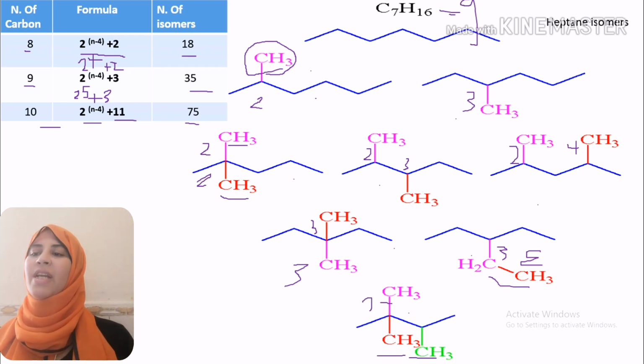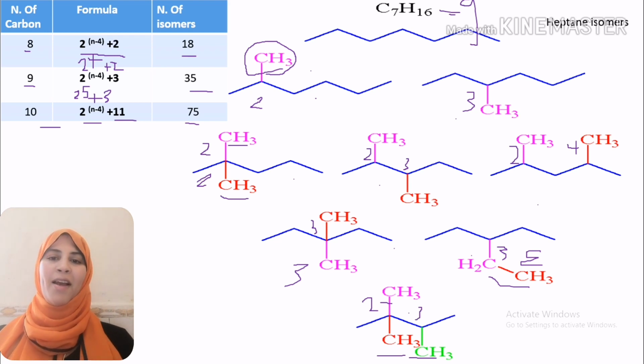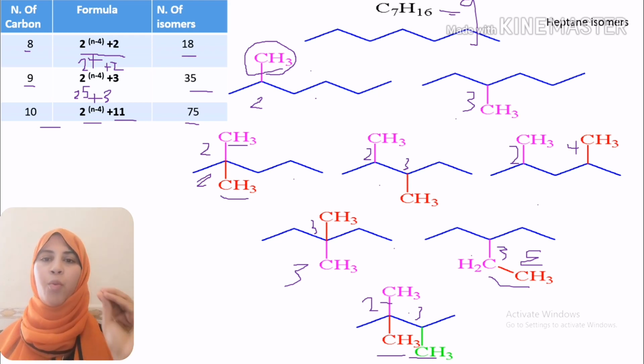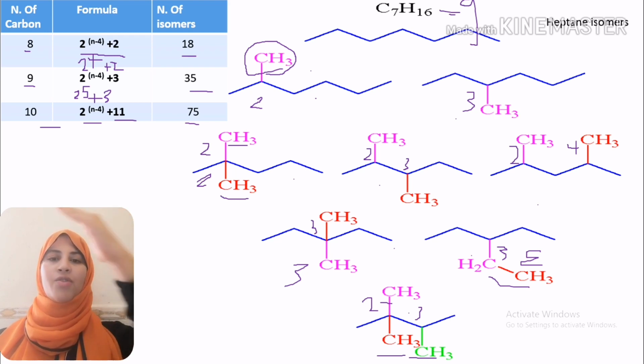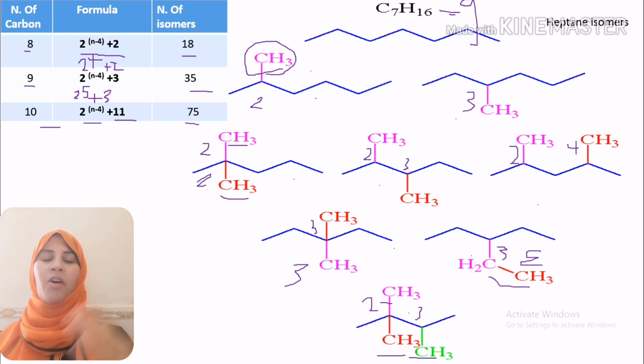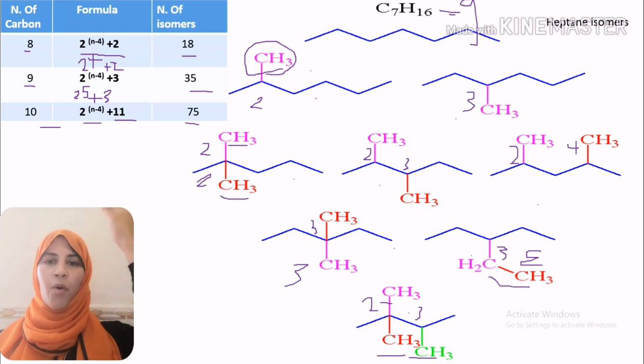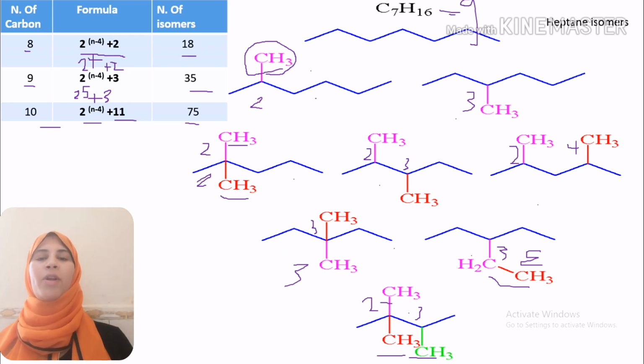butane. So they are the different types of isomers in the case of heptane. And our rule is 2 raised to the power n minus 4 plus 1 from 1 up to 7 carbon atoms. At 8 carbon atoms, 2 raised to the power n minus 4 plus 2. At 9 carbon atoms, 2 raised to the power n minus 4 plus 3. At 10 carbon atoms, 2 raised to the power n minus 4 plus 11.